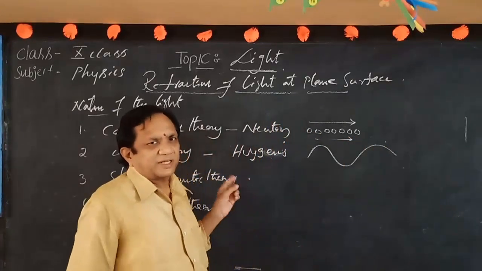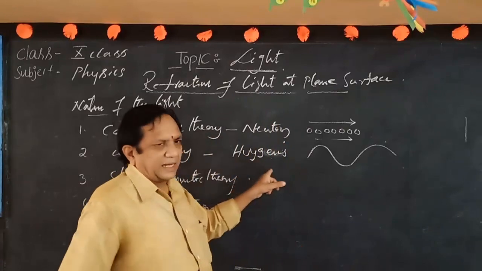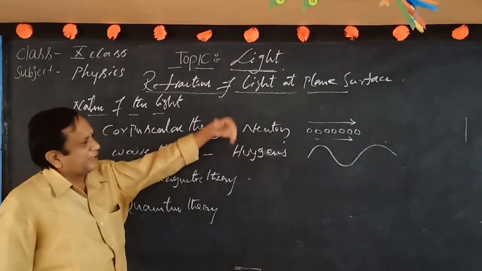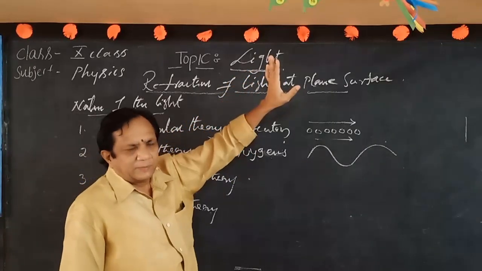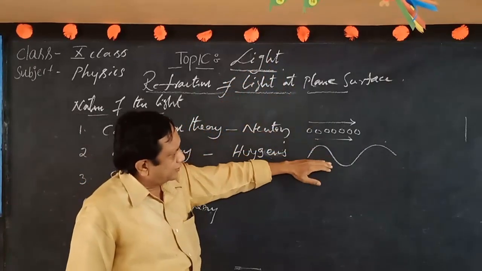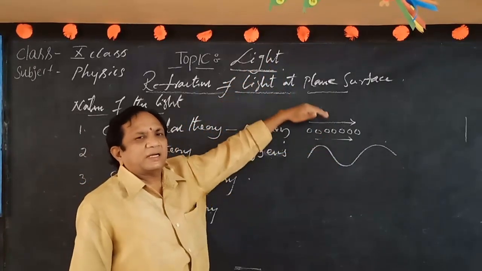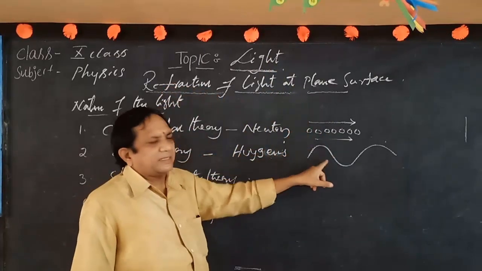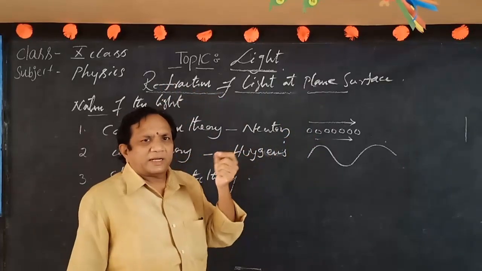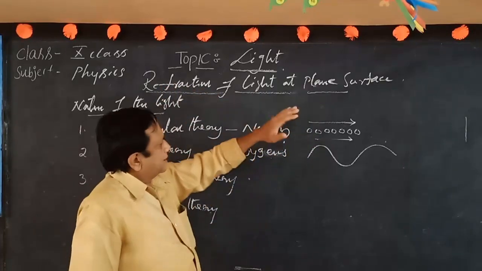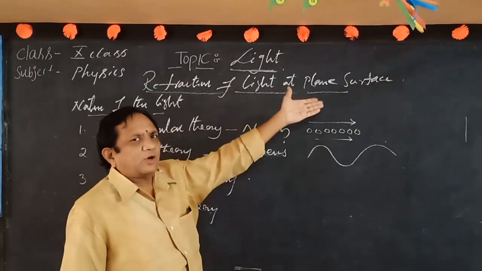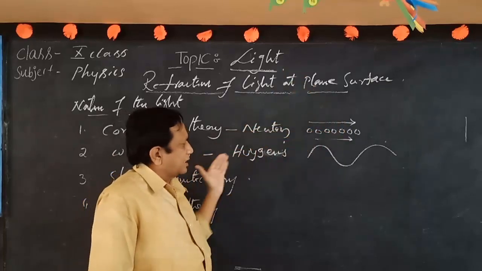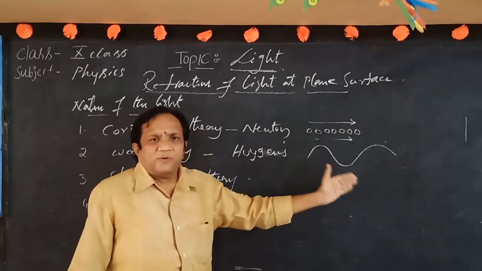According to Huygens, light propagates in the form of a wave, so it is different from the corpuscular theory. But actually, for the production of a wave, particles are compulsory, because the vibrations of the particles produce these waves. That's why particles are also important. But these two theories explain different natures. Newton says it's a particle nature and Huygens says it's a wave nature.